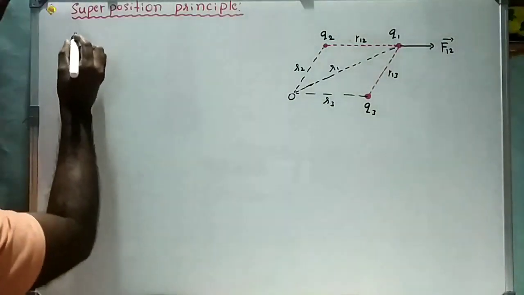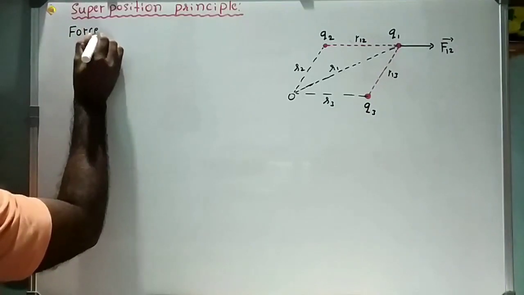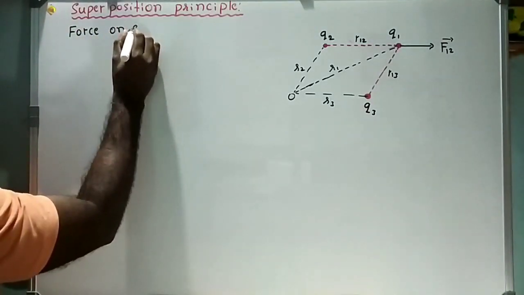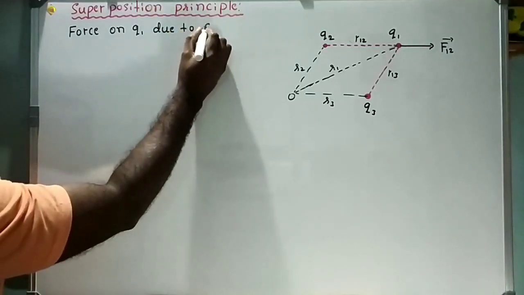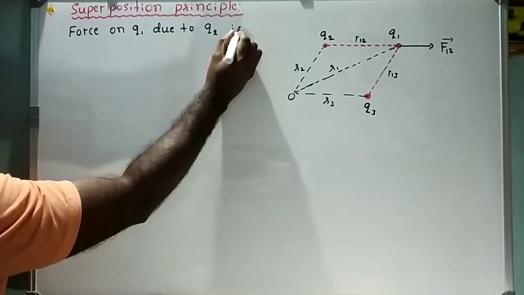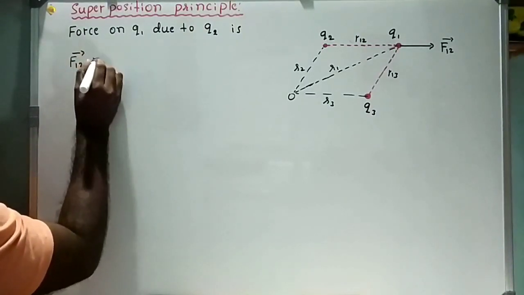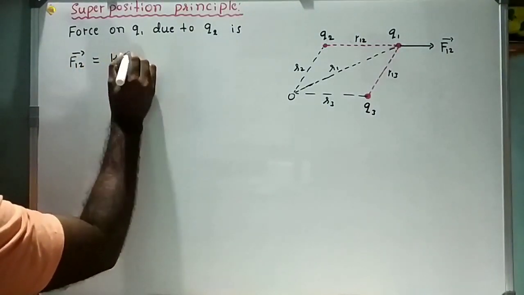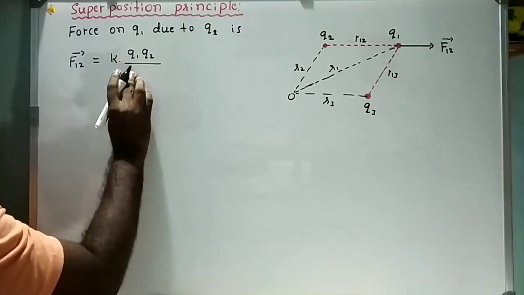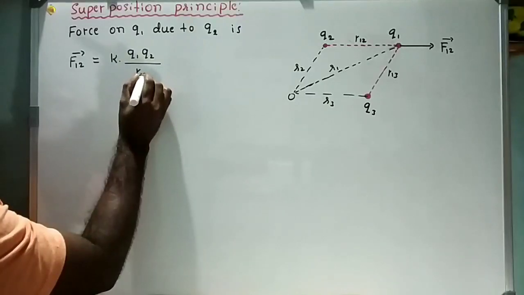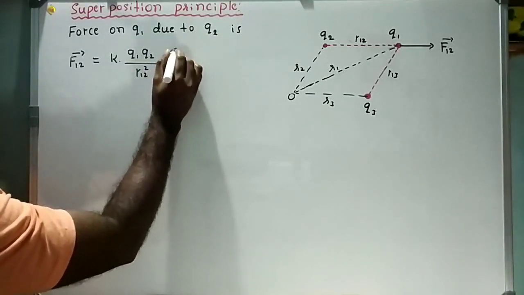Okay, see here. Force on Q1 due to Q2 is vector F12 equal to K into Q1 into Q2 divided by R12 square into R12 cap.